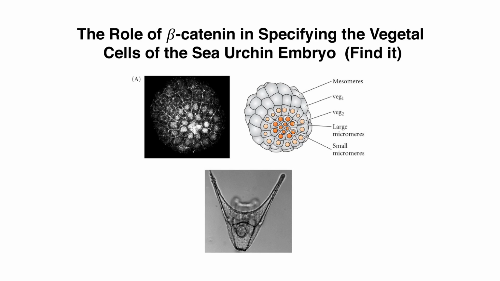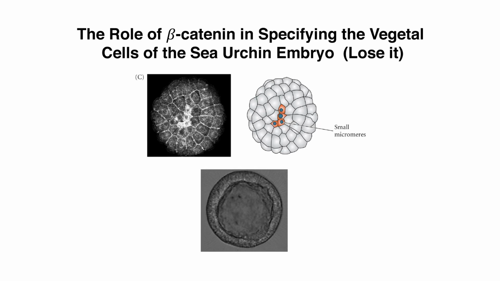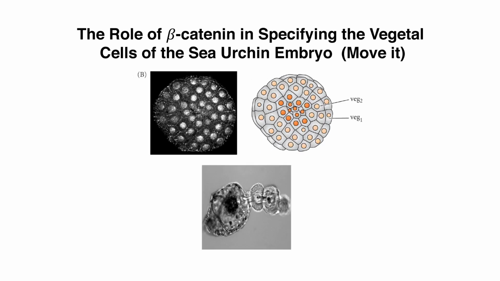If they get rid of beta-catenin, if they get rid of that protein, what you find is that hardly any of the cells become skeleton. Instead, they all become skin. They all become the ectoderm of the embryo. Nothing forms inside the embryo. And if they cause beta-catenin to be stabilized in all the cells in the embryo, what they get is basically a gut with skeleton. They get no ectoderm at all. So micromeres are specified to become skeleton by having this beta-catenin protein.